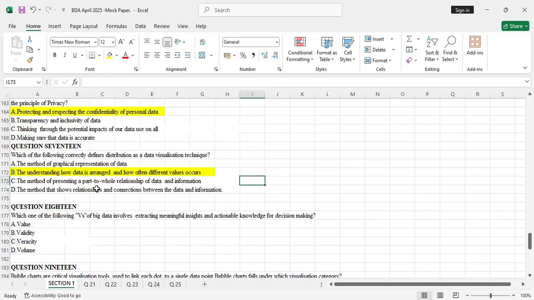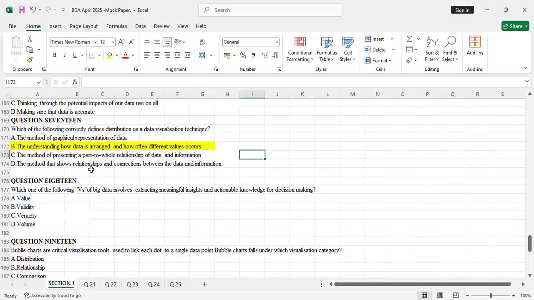But see C, the method of presenting a part to all relationship of data and information. So what is this? This is composition, because you are able to present a part to all relationship of data and information. Then D, the method that shows the relationships and connections between data and information. So that's relationship, that falls under relationship.